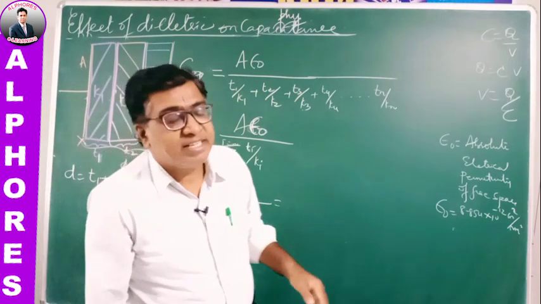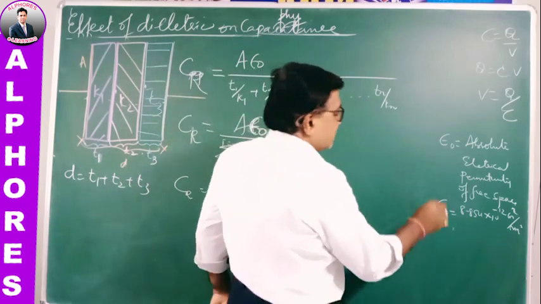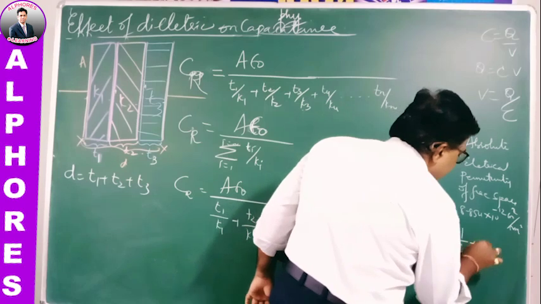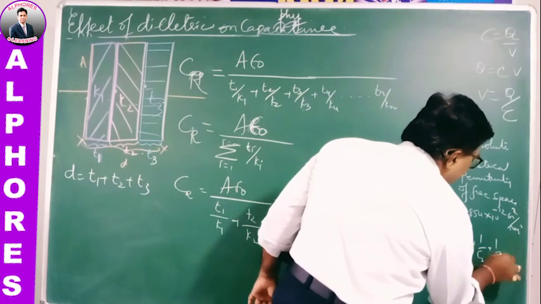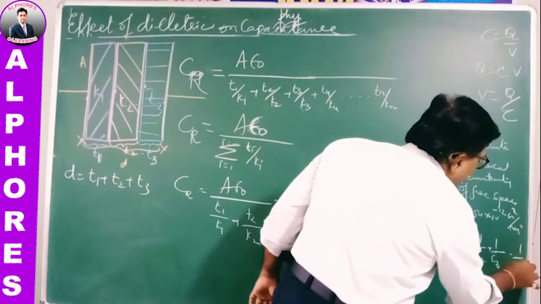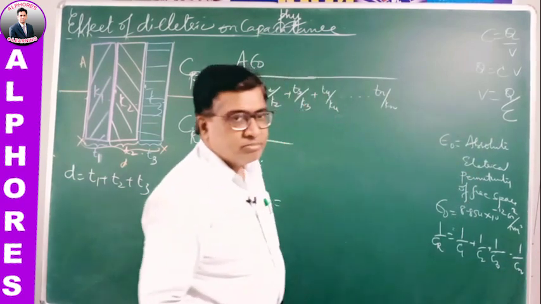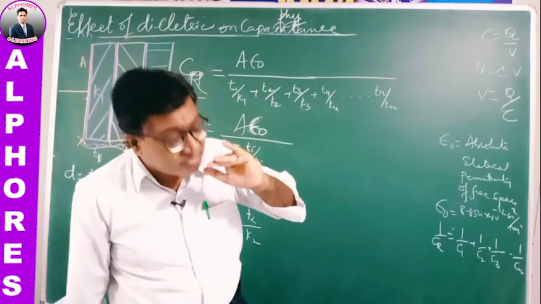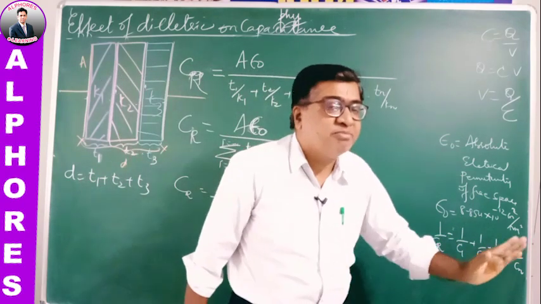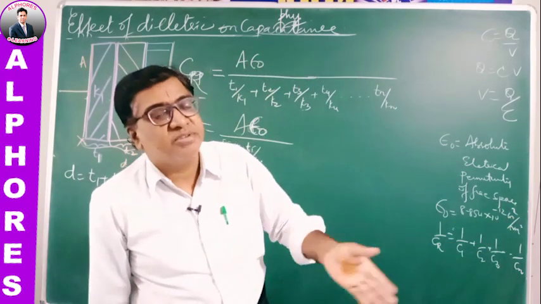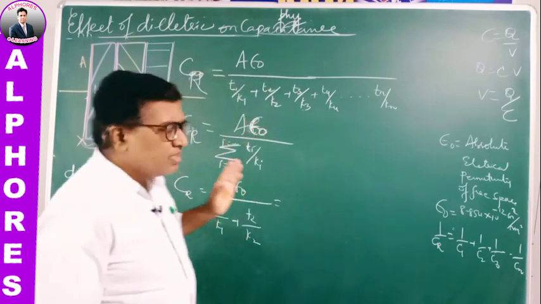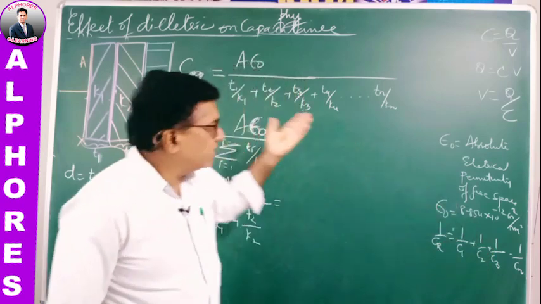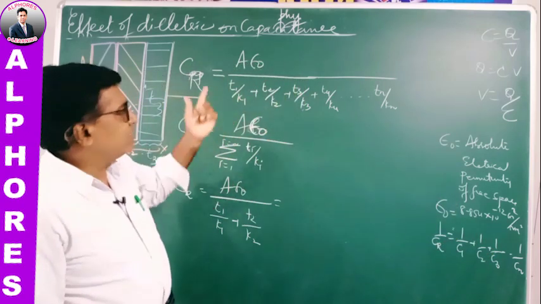Well, we know in resultant capacity, when the capacitors are in series, 1 by Cr is equal to 1 by C1 plus 1 by C2, 1 by C3 dot dot 1 by Cn. When the capacitors are connected in series, the reciprocal of the resultant capacity is the algebraic sum of the reciprocals of the individual capacitances. So take each one, substitute there, then simplify, you will get this. This is the resultant capacity.